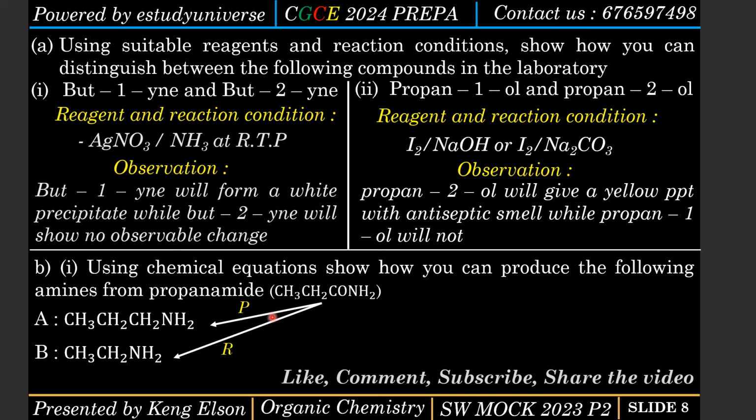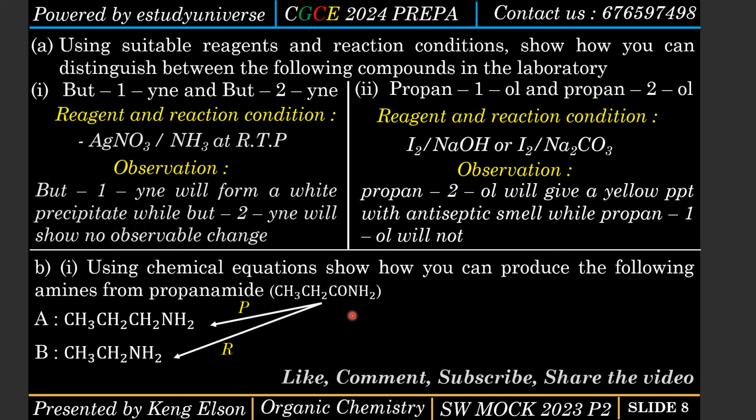Because we actually need to write equations, but since I did not have space in this slide, I tried to just write what P is and what R is. So let's analyze again. Propanamide has 3 carbon atoms. Taking it to propylamine, we have 3 carbon atoms, so the number of carbon atoms stays intact. But now what has happened? We don't have O again, and since we don't have O, we now have an H2. So the only thing that's changed between these 2 compounds is the introduction of H2 and the removal of O.